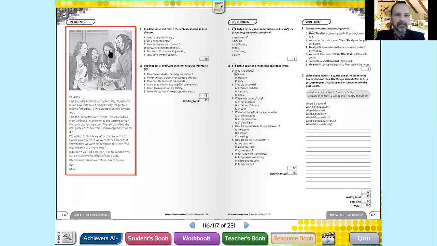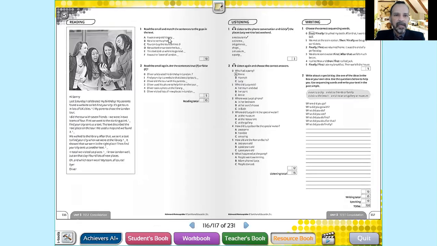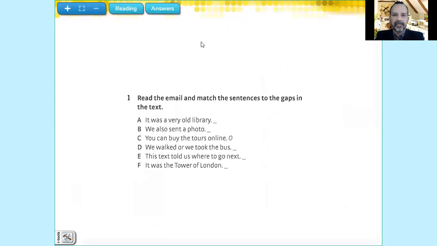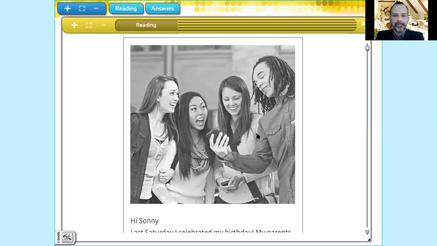Our next exercise is reading. You have to read the text. You can see, read the text and do the exercises. There's a reading activity here. It says, take a look.